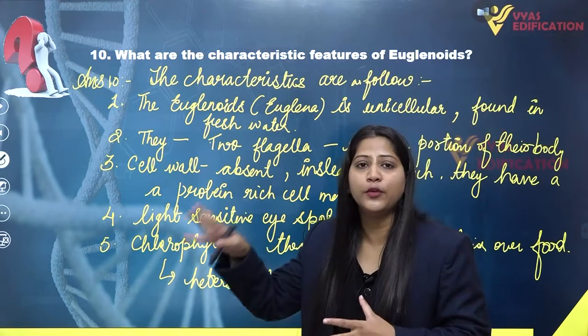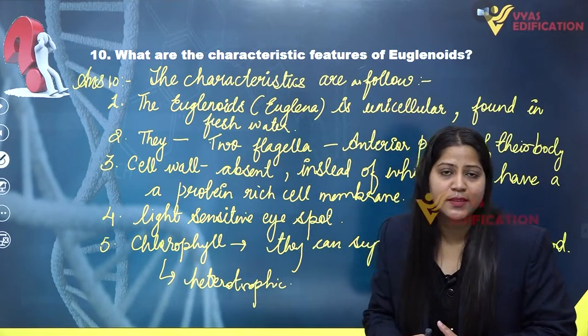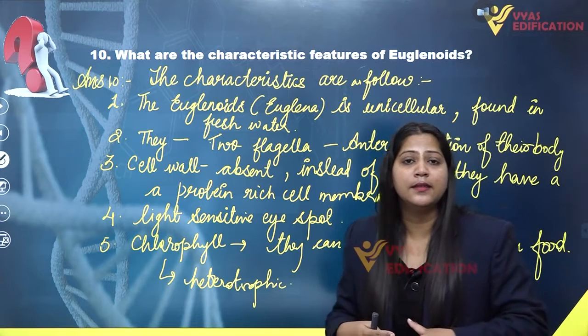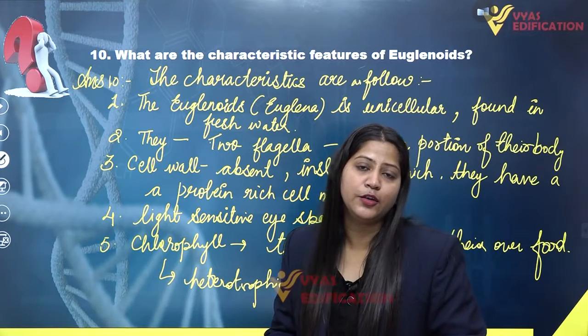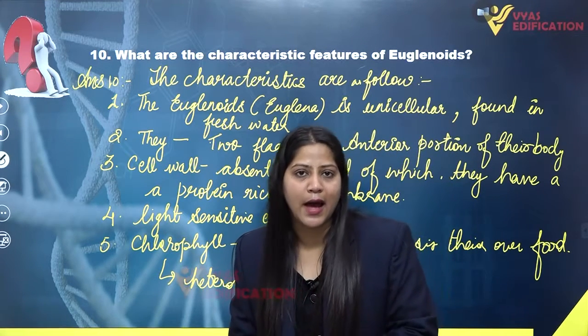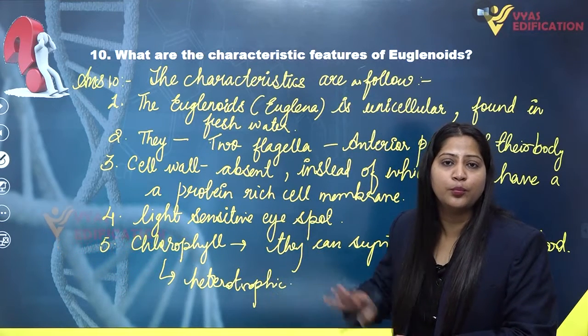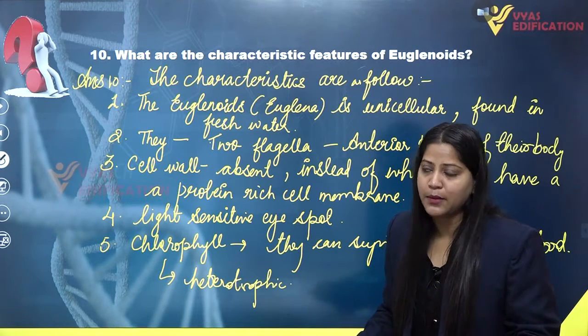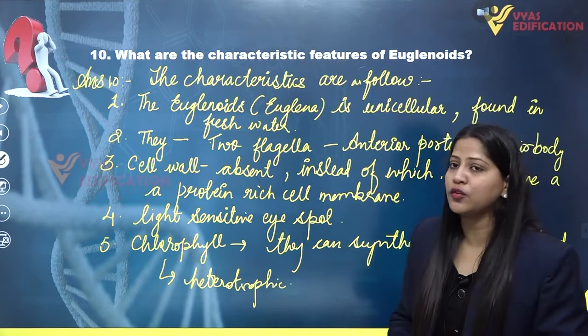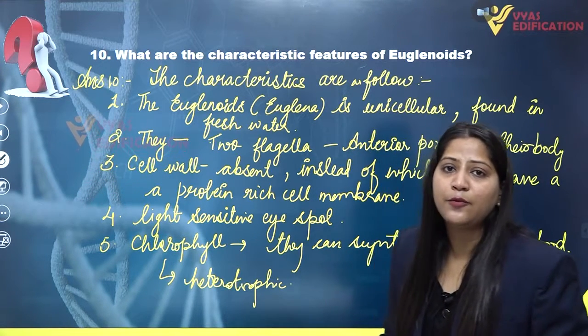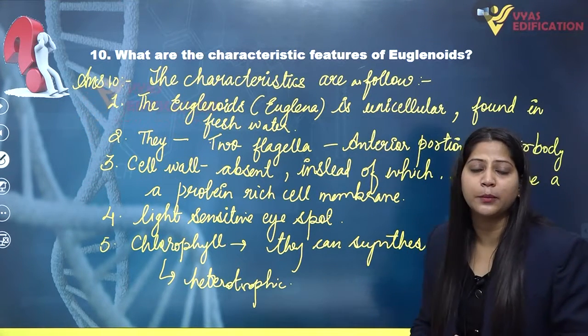So that is why they are put into the kingdom Protista, and they are considered as the connecting link between plants and animals, because they possess the features similar to both plants and animals. So these are the characteristic features of euglenoids here, and we have completed the solution of question number 10.